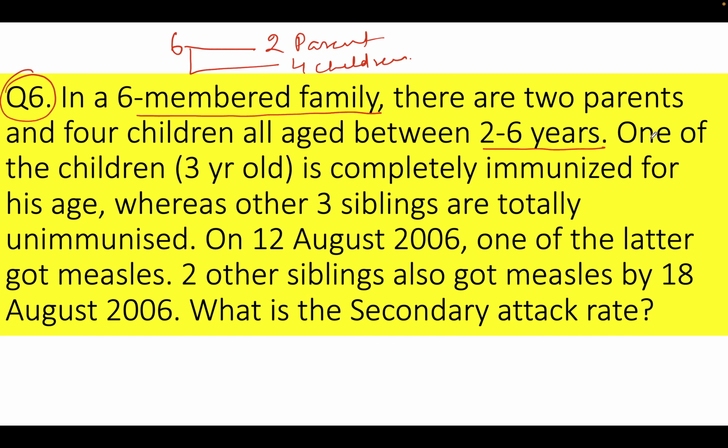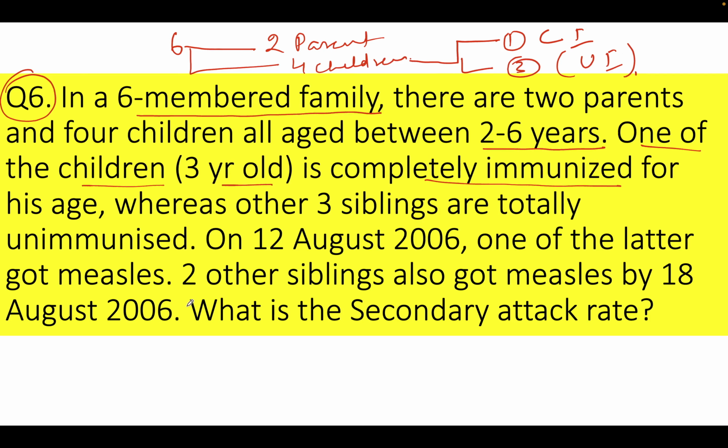One of the children, who is 3 years old, is completely immunized for his age, whereas the other three kids are unimmunized, right? So we have interpreted half of the question.